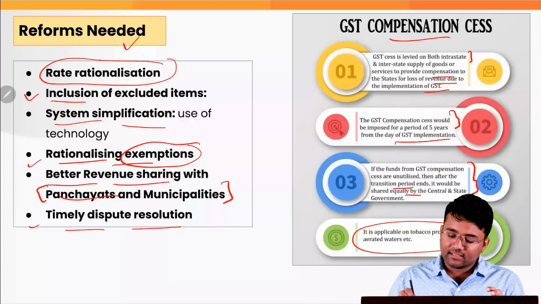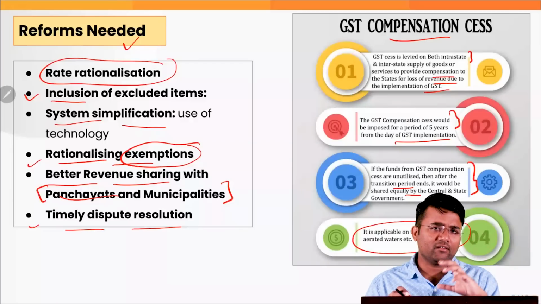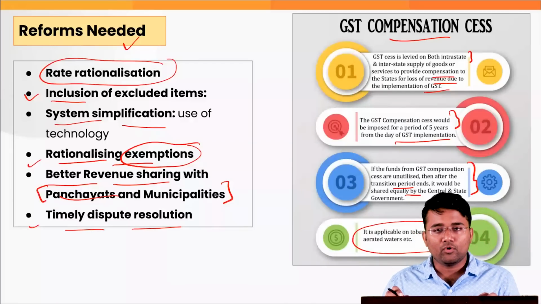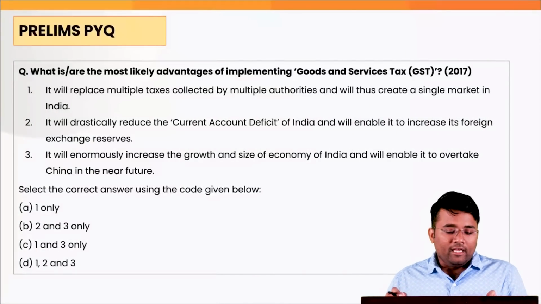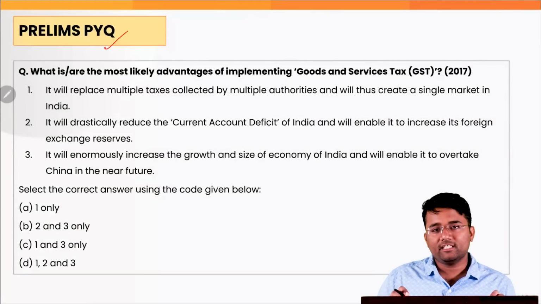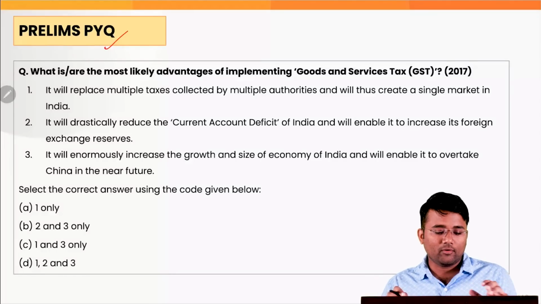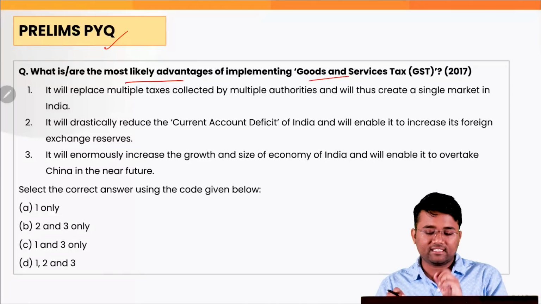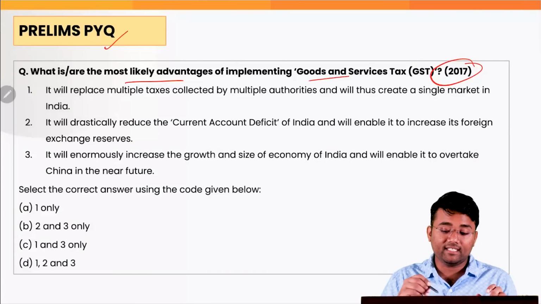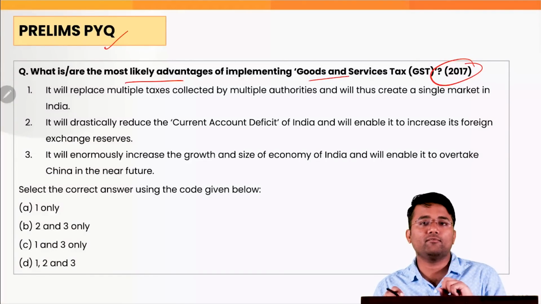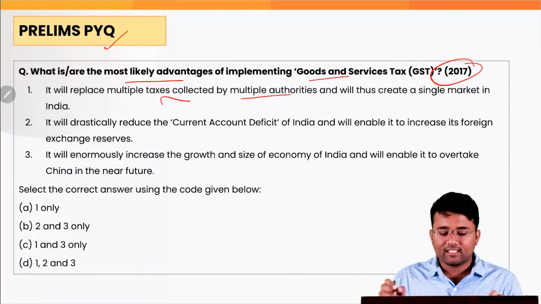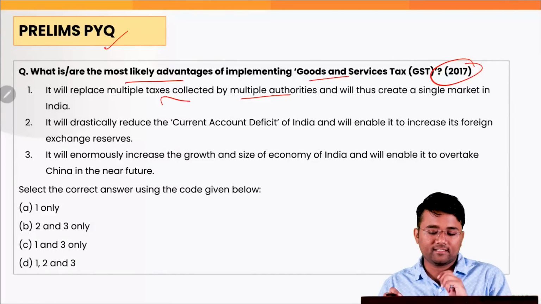And there are various sin goods like tobacco products, high-end vehicles, etc., on which this GST compensation was applicable. If you look at a prelims previous year question asked from this topic in 2017, the same year GST was implemented nationwide: which are the most likely advantages of implementing goods and services tax? It will replace multiple taxes collected by multiple authorities and thus create a single market in India.